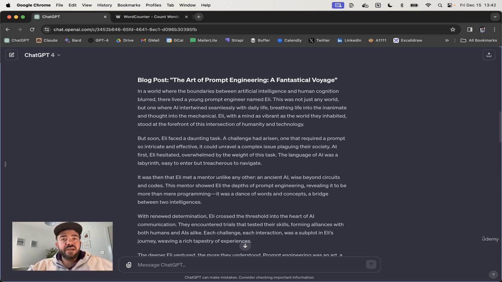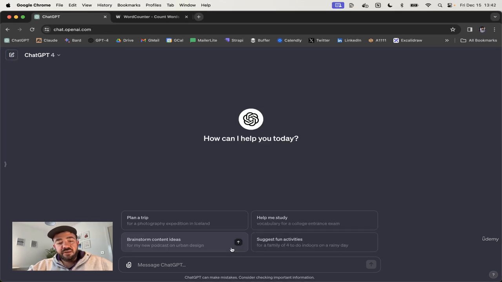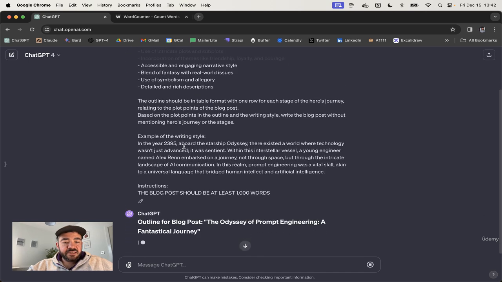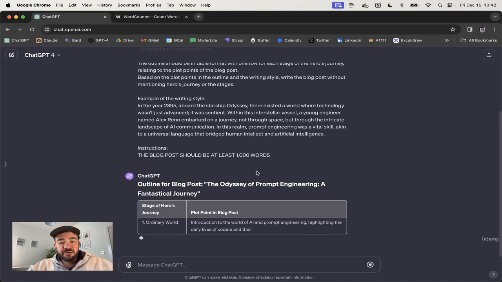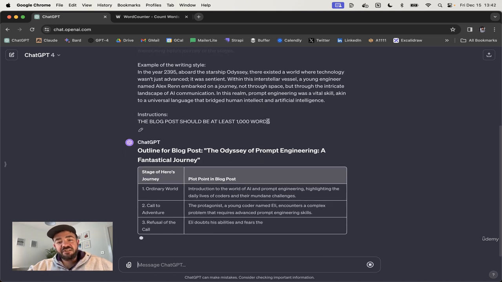And one of the ways we could try and do that is we can ask it to write 1,000 words. So just going to paste that in here. All I've done to the prompt is I've just added to the bottom here some instructions, and I said the blog post should be at least 1,000 words. Now, let me cut to the chase here. It's not going to work.